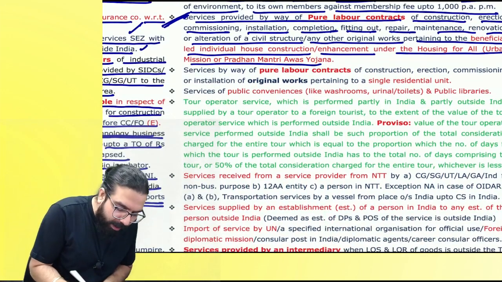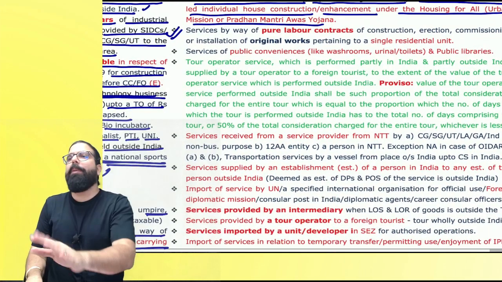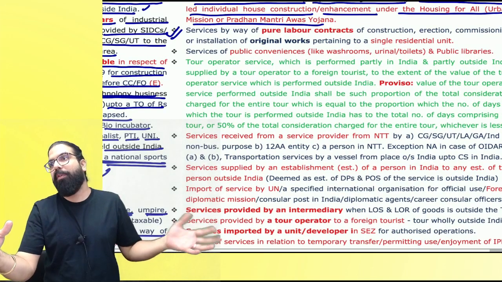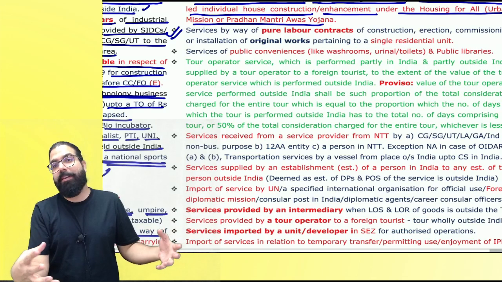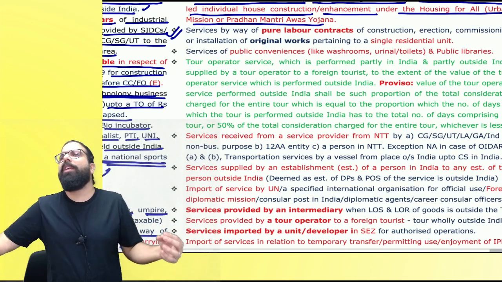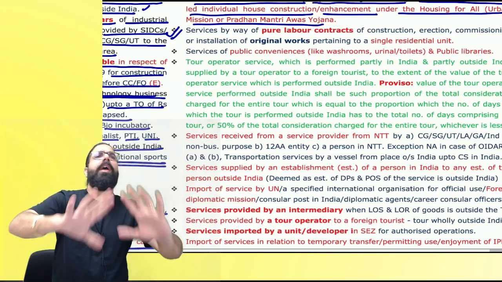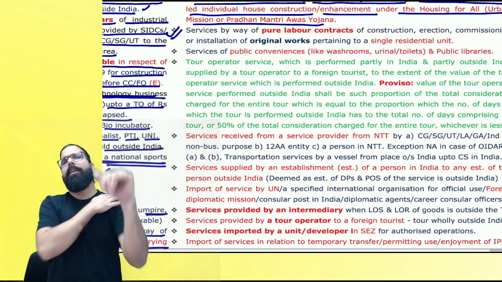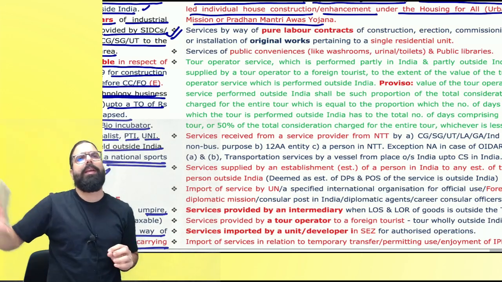The next one over here is, sir, I did not get any help from the government. I am making my own home. Baba, home is an emotion. Now, if you are making your own home, home making is expensive. Government told, let me not go ahead and charge GST. If anyone is providing only labor ka services and one person is making single residential home for a single family, the labor contractor will not charge him any GST.